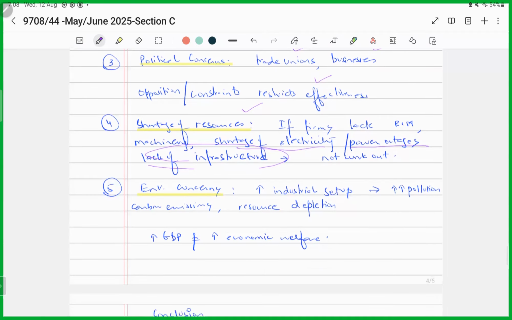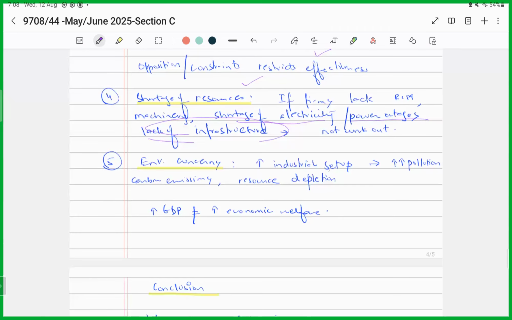Finally, environmental concerns are again a great concern, because now economies are more concerned about the consequences of implementing these policies on the environment, right? If the implementation of the supply side policies and the setup of more and more industries lead to an increase in pollution or more carbon emissions or cause depletion of scarce resources, this means though we might be increasing GDP, it is at a cost of reduction in economic welfare.